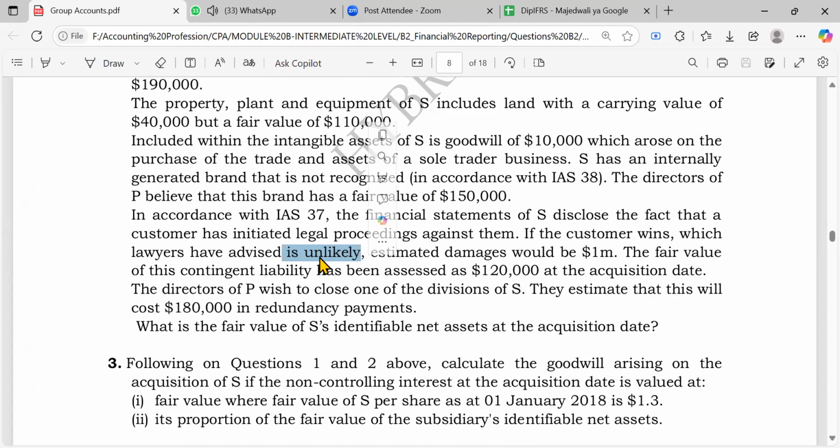Even if it is a contingent liability, for example, maybe that's the case, estimated damages could be 1 million, right? In case the customer wins, it means if the company is actually liable, it would have to pay 1 million. But we have been told it is unlikely, so the company won't record this 1 million, right?